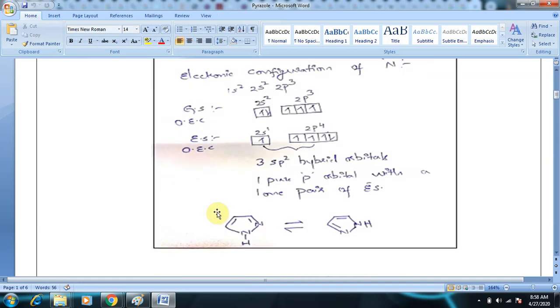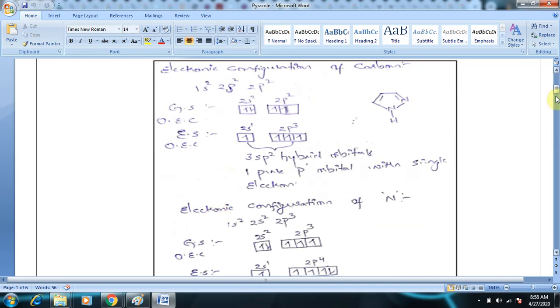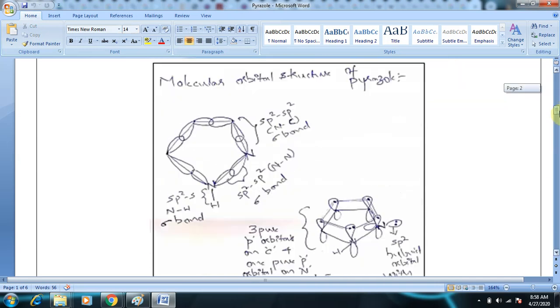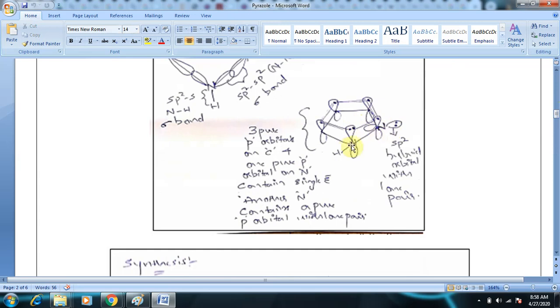And coming to the structure, here you can clearly see there are 2 nitrogens, but the fate of the lone pair's presence is different. See here, the first nitrogen contains a pure p orbital with a lone pair of electrons. The second nitrogen contains an sp2 hybrid orbital with a lone pair of electrons. So this lone pair is not involved in resonance, whereas the second nitrogen contains a pure p orbital with a single electron. So this will be involved in the formation of a pi bond.